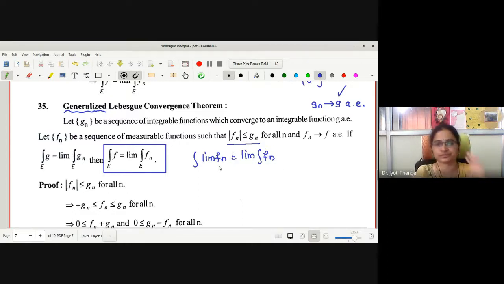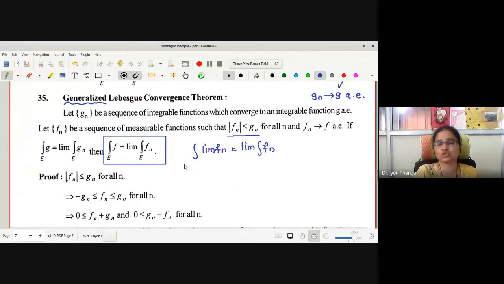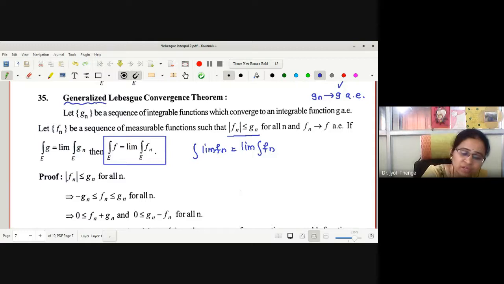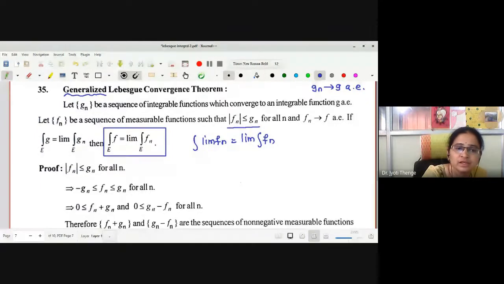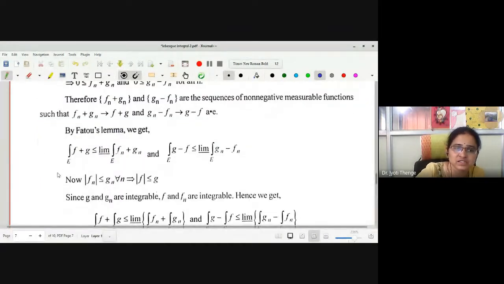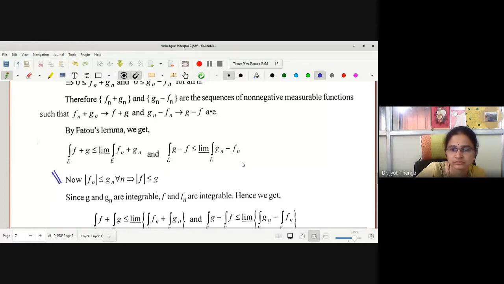Okay. Let us try to prove. Again, the first job is to check whether F and Fn are integrable. If F and Fn are integrable, then only can we proceed with the proof. Therefore, let us write this statement at the start again, to claim F and Fn are integrable. Very similar to the previous discussion.